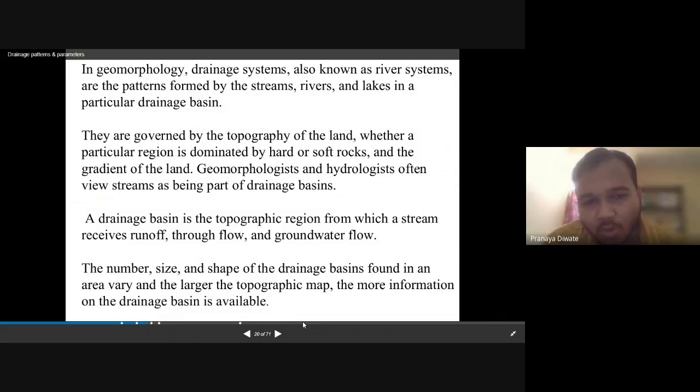Geomorphologists and hydrologists often view streams as part of a drainage basin. A drainage basin is a topographic region from which streams receive runoff through flow and groundwater flow. The number, size, and shape of drainage basins found in an area vary; the larger the topography, the more information on the drainage basin is available.